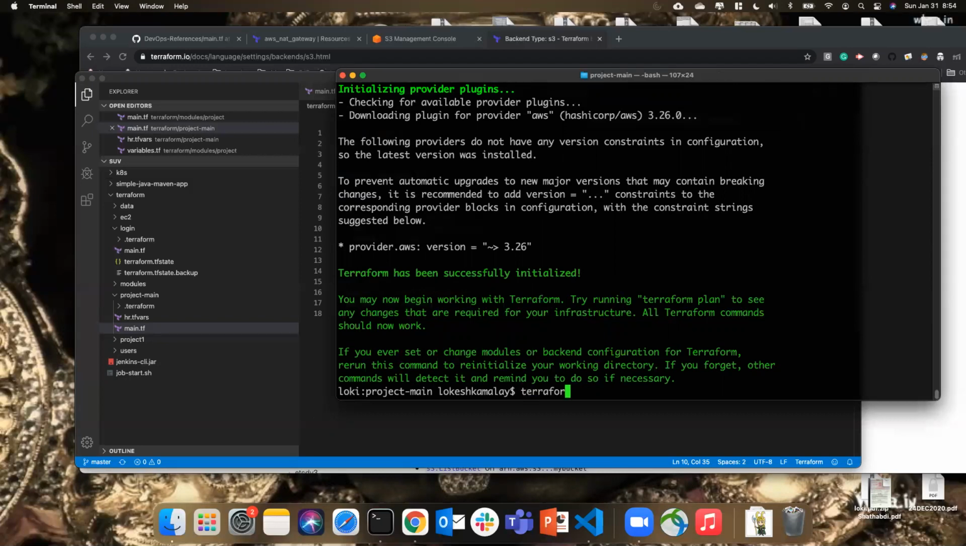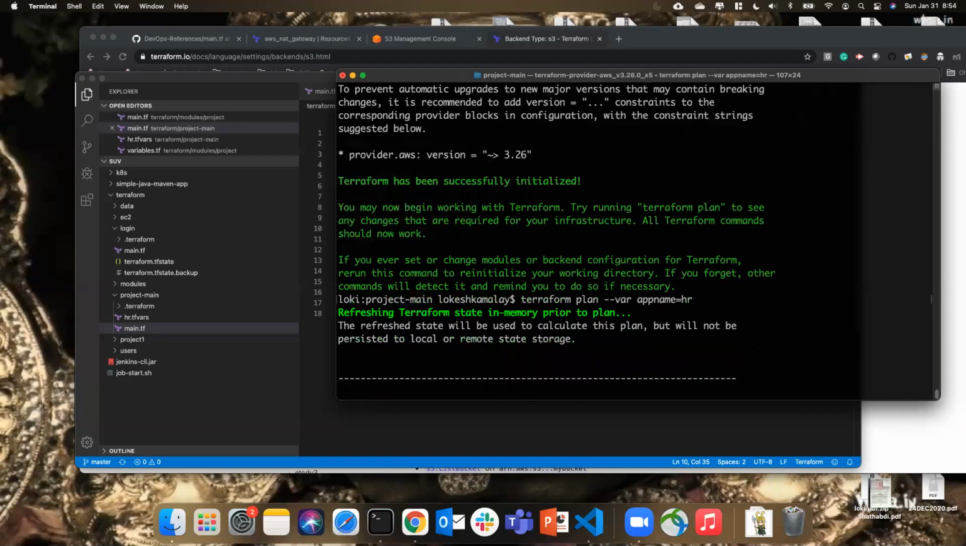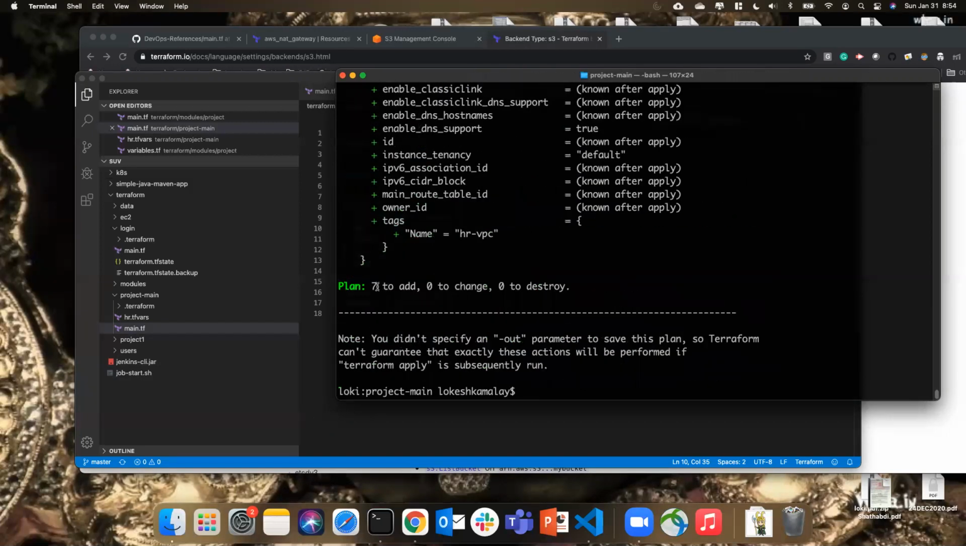Now let's go ahead and do a Terraform plan, var app name is equal to HR. Come on. See, 7 to add because we destroyed it, right? Now let's go ahead and apply this. Apply. I just say auto approve.